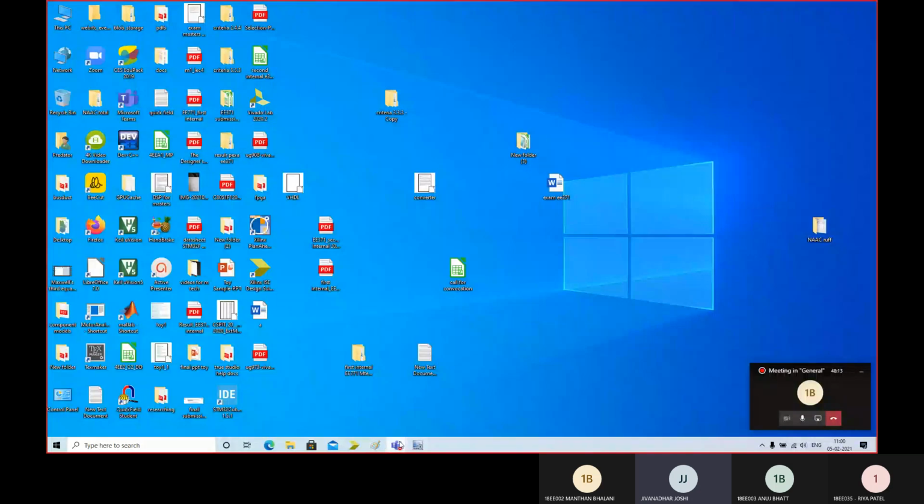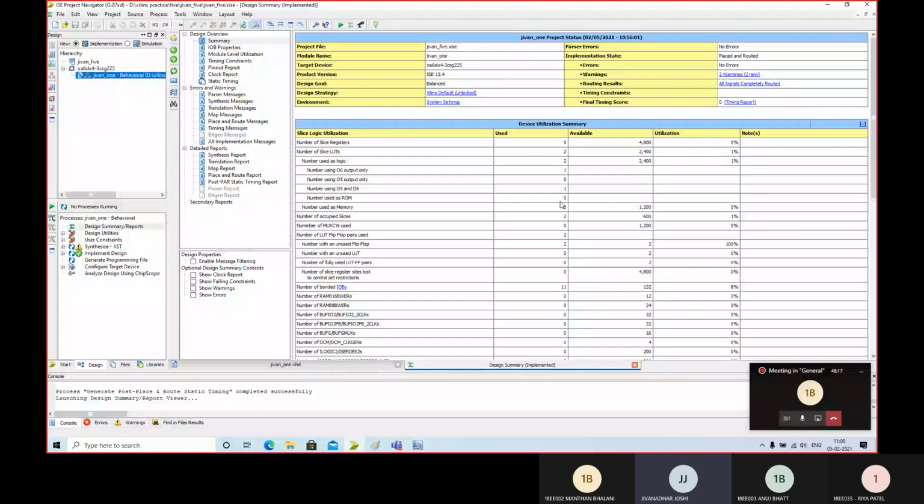1% of LUTs are used. And what do you mean by 1%? 2400 is 100%, so 1% is how much? 24. Yes, so 24 numbers of LUTs are used. That's what it means, right?